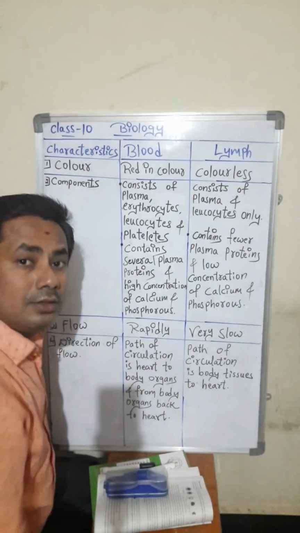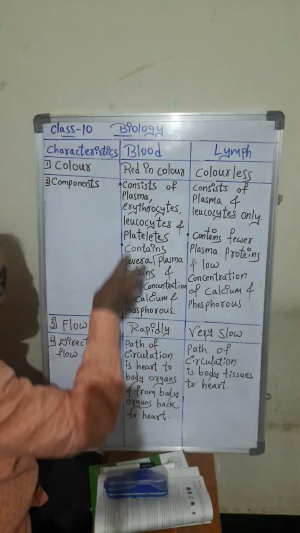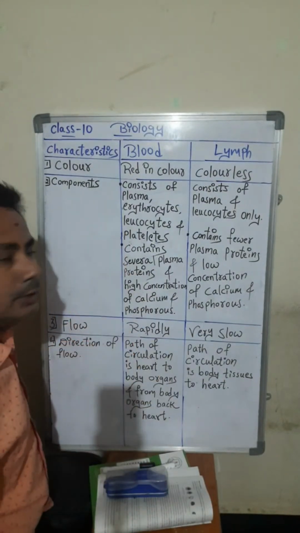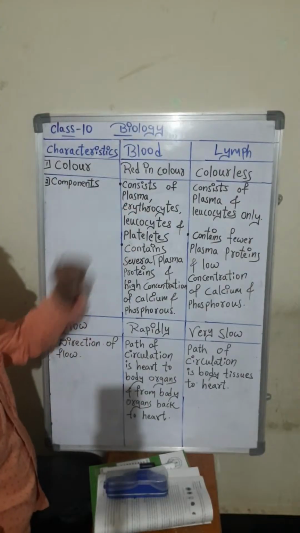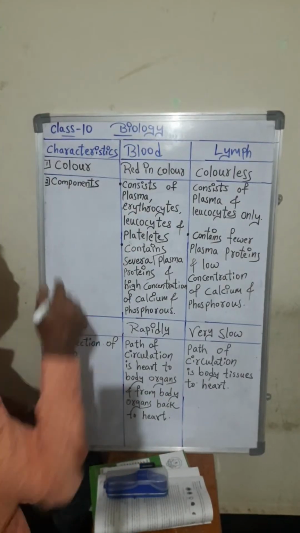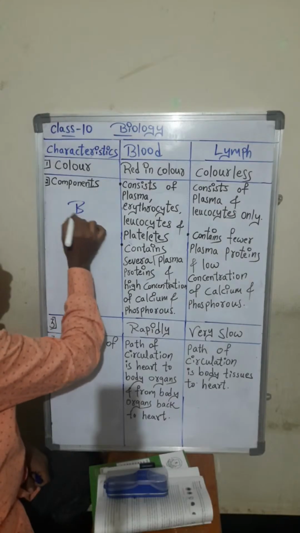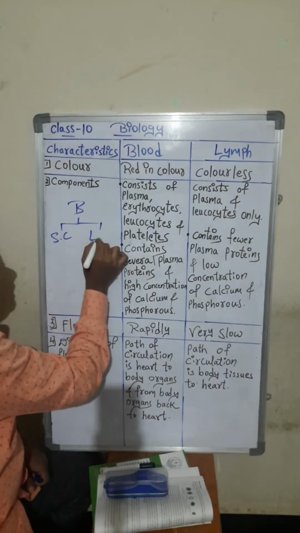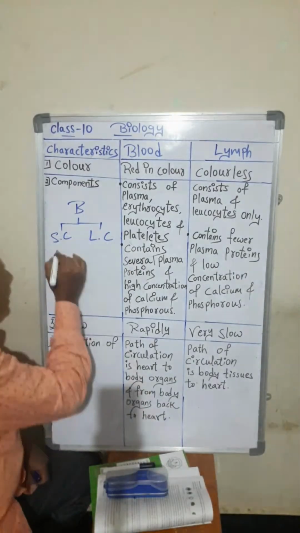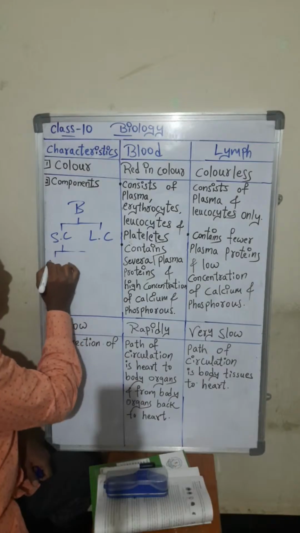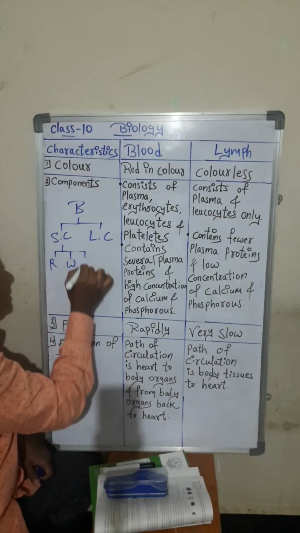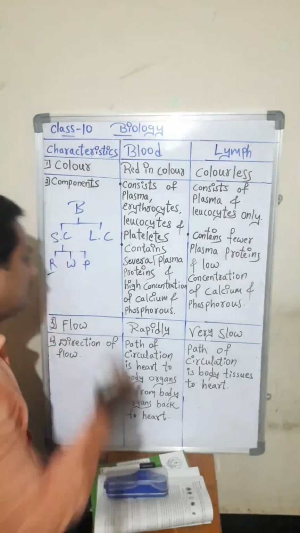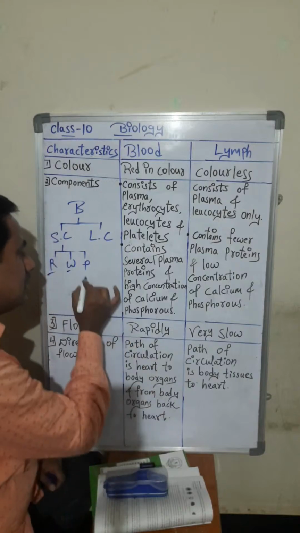Components means what? The content. Blood, what it contains, lymph, what it contains. Okay, components. Blood consists of two things: solid component and liquid component. In the solid components, blood contains RBC, WBC, platelets. Just now we have discussed RBC, red blood cells, WBC, white blood cells, and platelets.